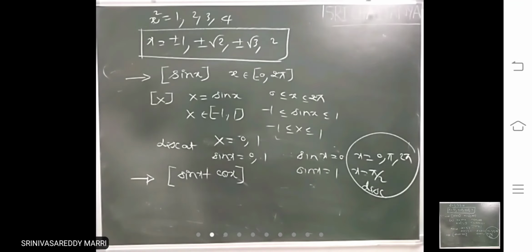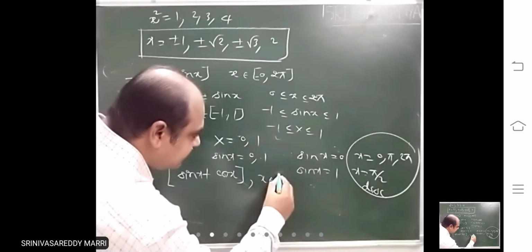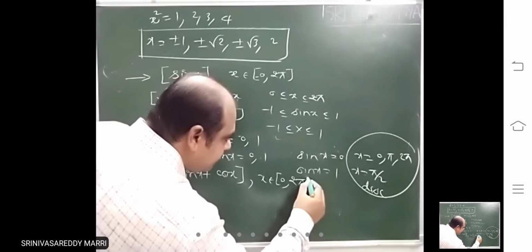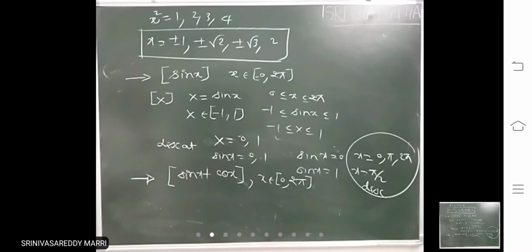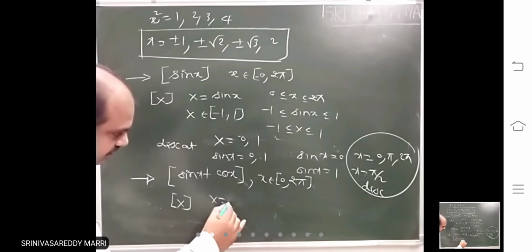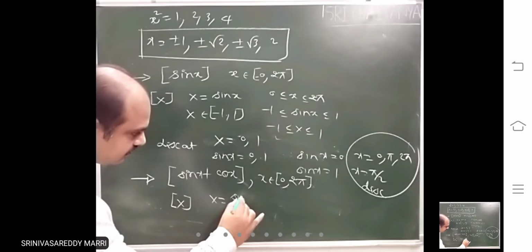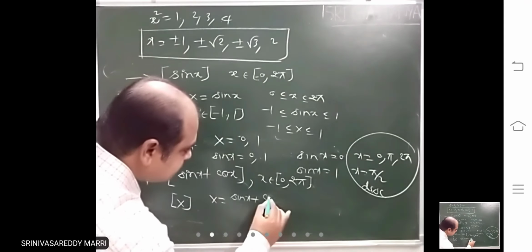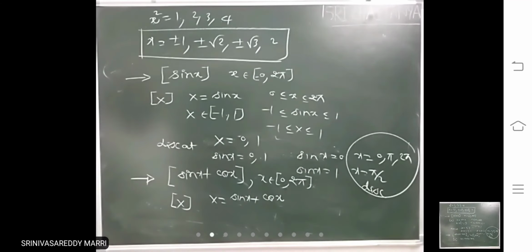Sin x plus cos x, x is lying in this interval 0, 2 pi. Look at it. x is lying in this interval 0 to 2 pi. So now capital X you take, sin x plus cos x you take.